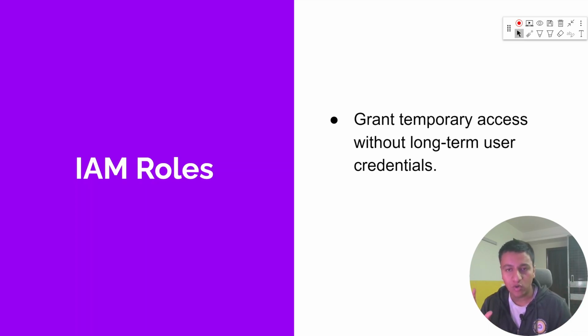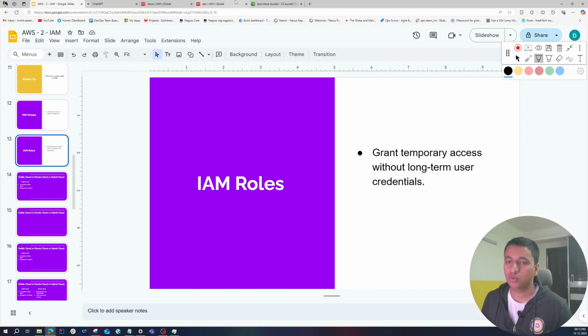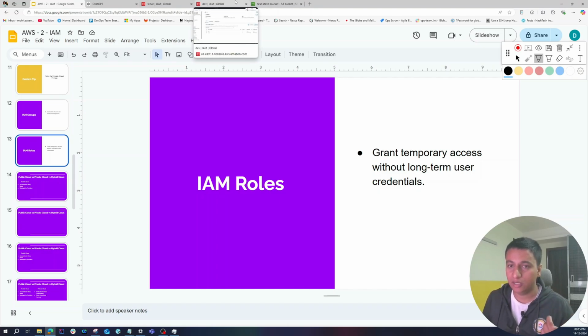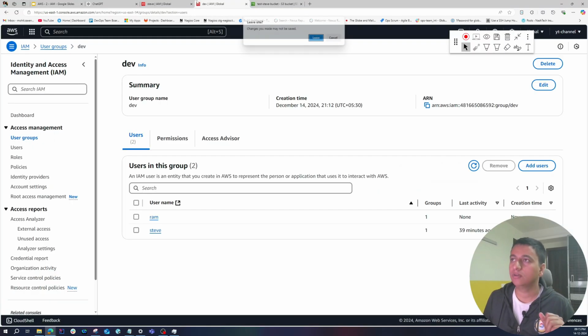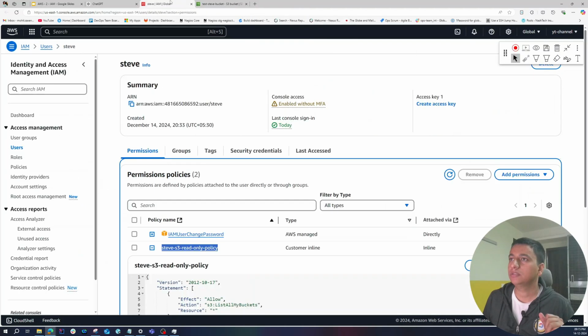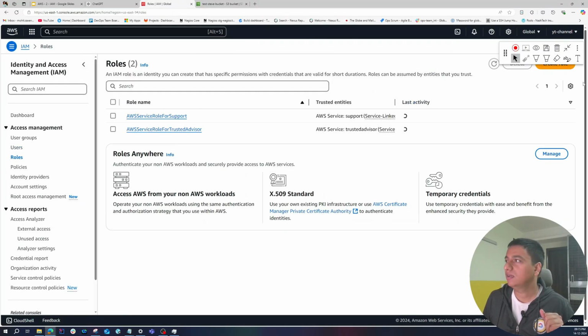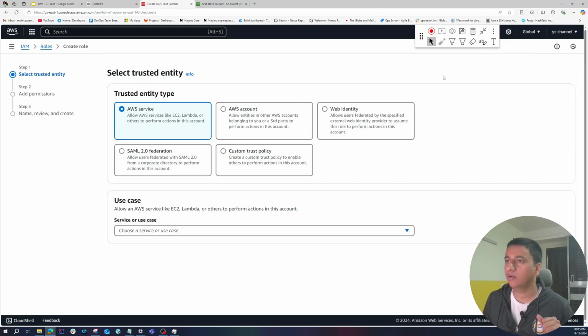You can create a role that allows you to do something, and that role can then be assumed by a user or any other service. Okay, so let's take an example. This time, instead of creating a user for S3 access, we will create a role. So let's go back to the root account. On the left side, click on roles. As you can see, we have just 2 default roles. So let's click on create role.